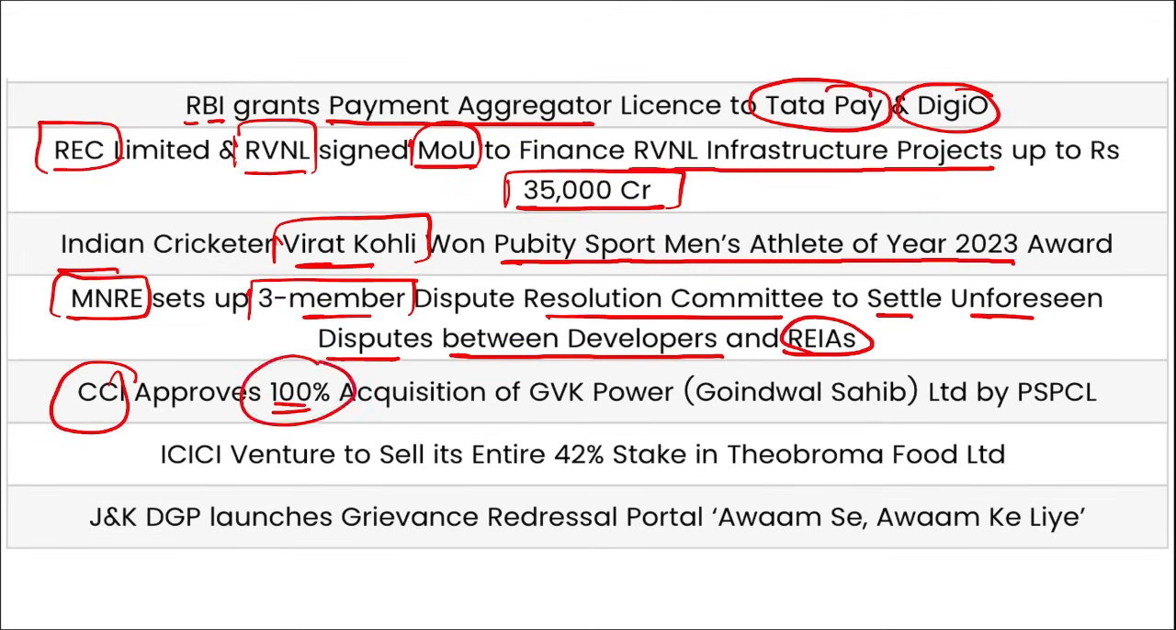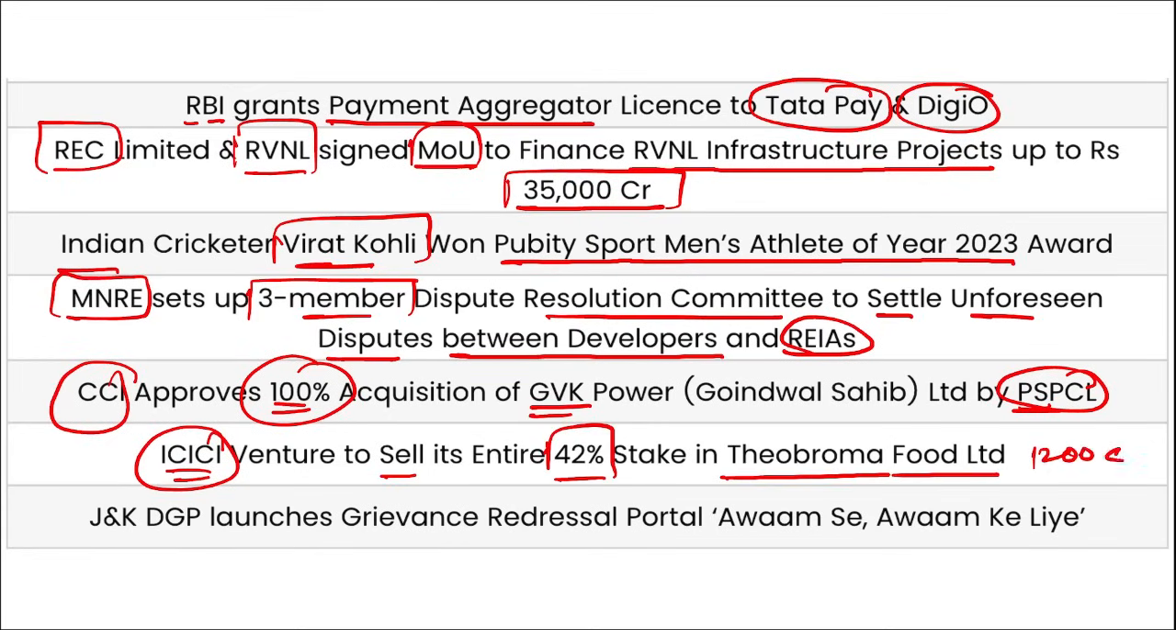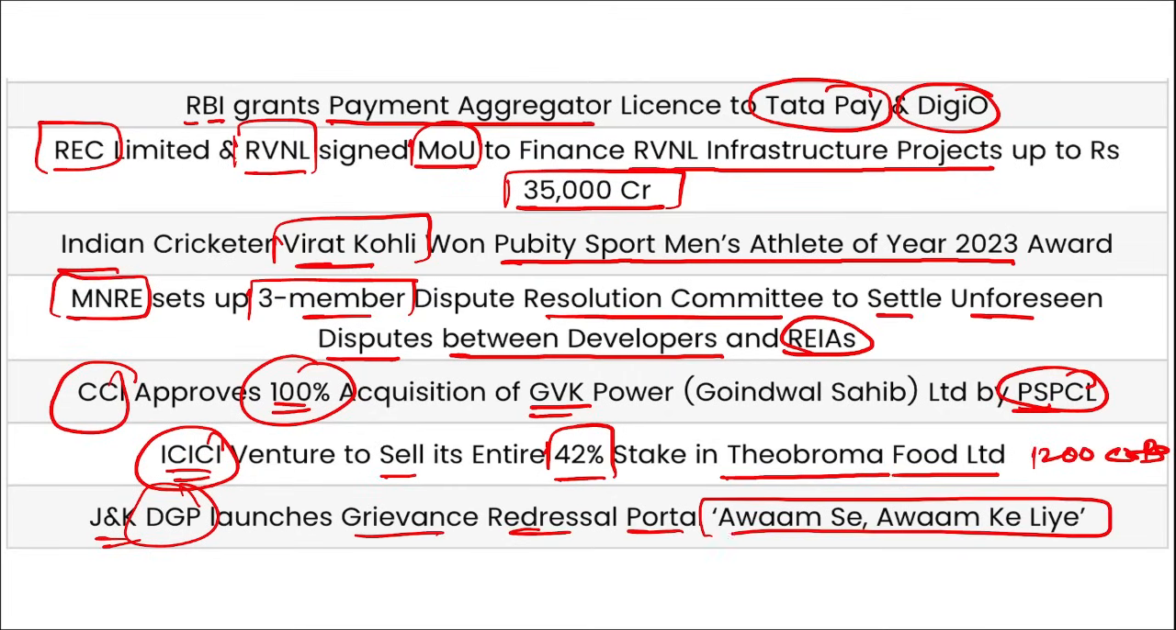CCI has approved 100% acquisition of GVK Power by Punjab State PCL. Then ICICI Venture to sell their entire 42% stake in Theobroma Food Limited for 1200 crore rupees. Jammu and Kashmir DGP has launched grievance redressal portal, that is Awam se Awam ke liye. So these are your important current affairs.